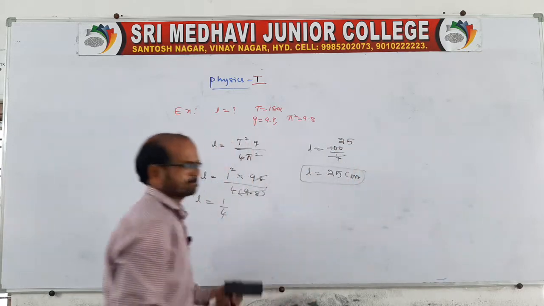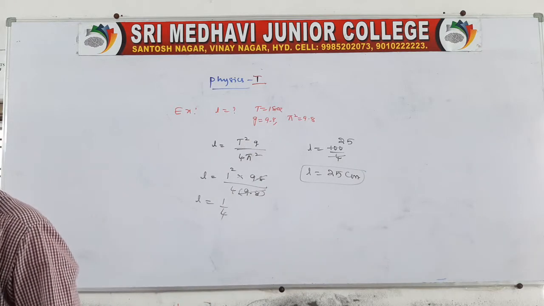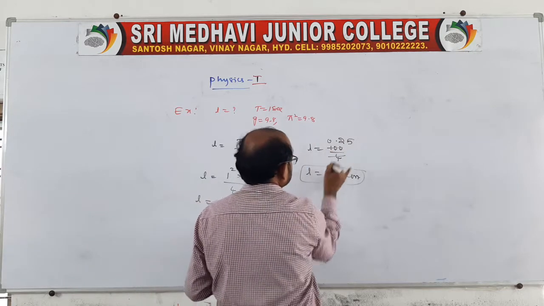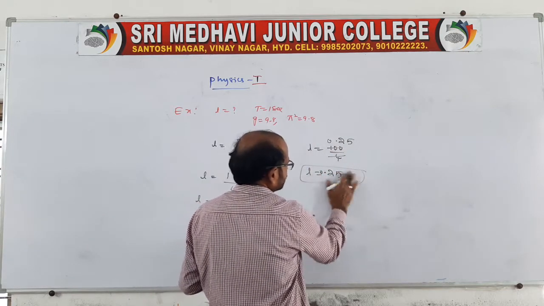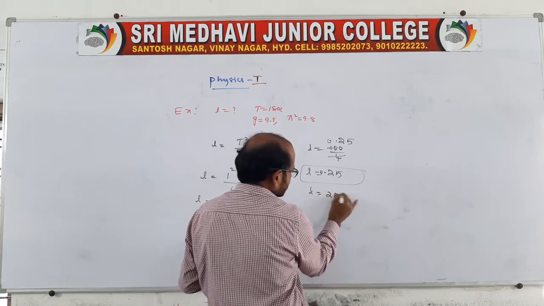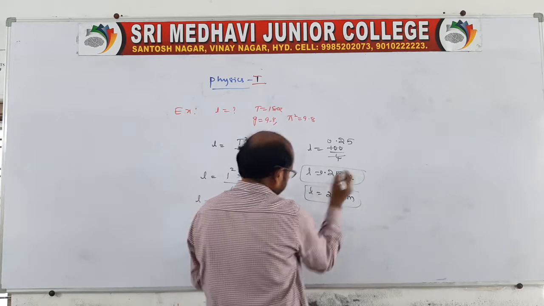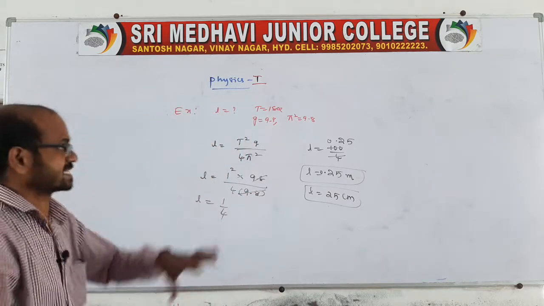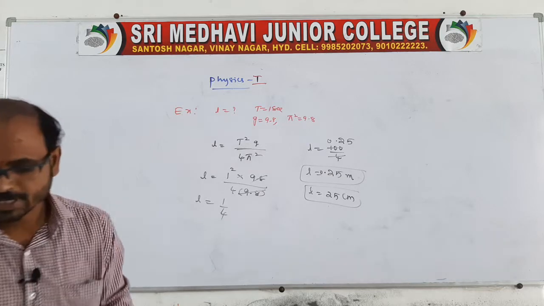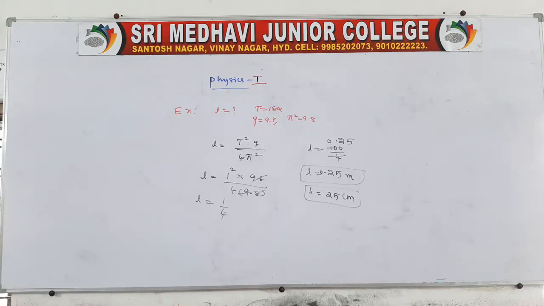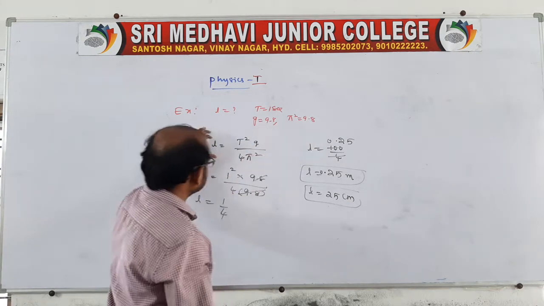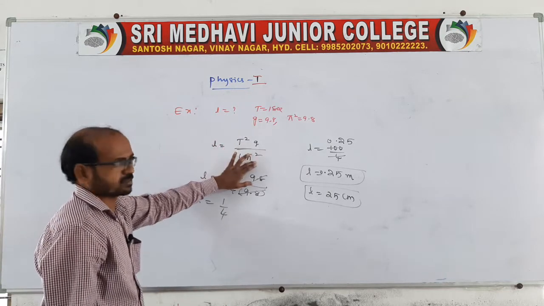This is like this. Meaning to say 0.25, no? This will be 0.25, right? Then L is 25 centimeters, we can say it is in meters. So this is the length of the pendulum at a given place, if the G value is 9.8 and the time period is equal to 1 second, and the pi square is equal to 9.8, and the length of the pendulum is T square G by 4 pi square.